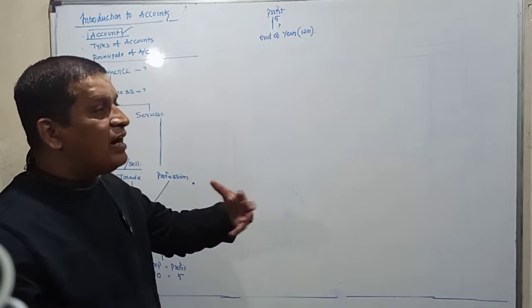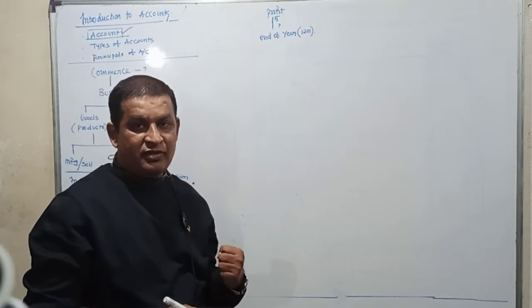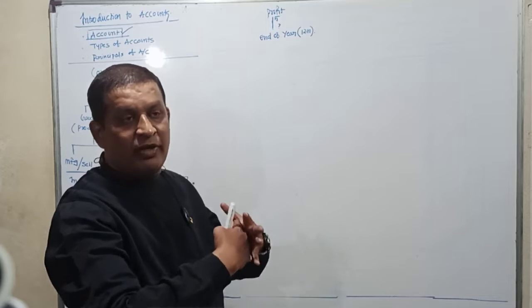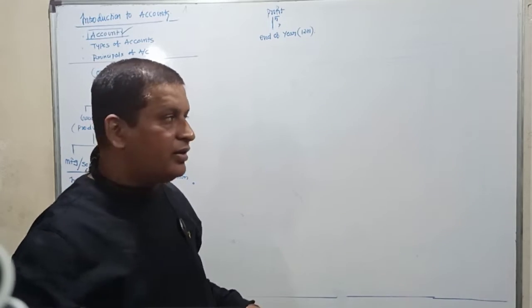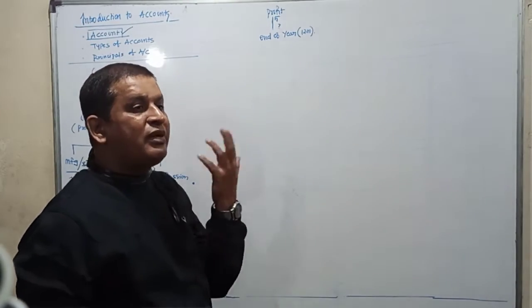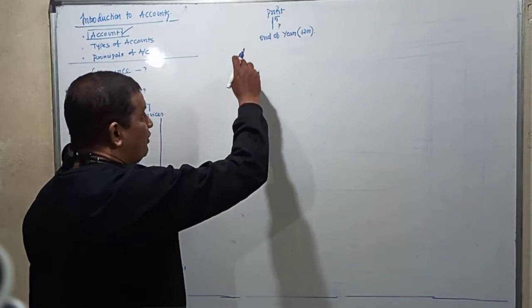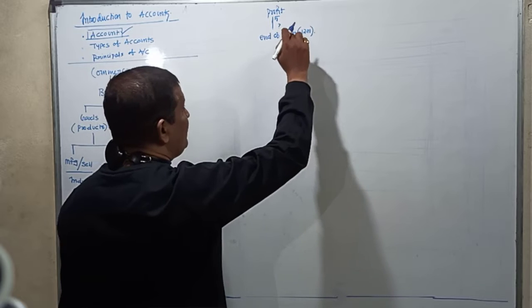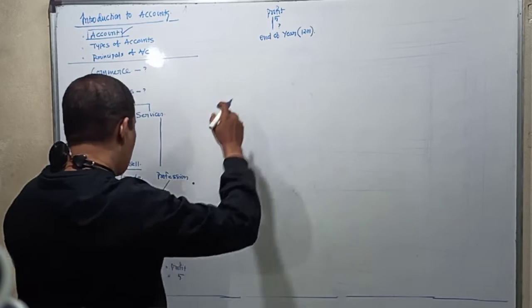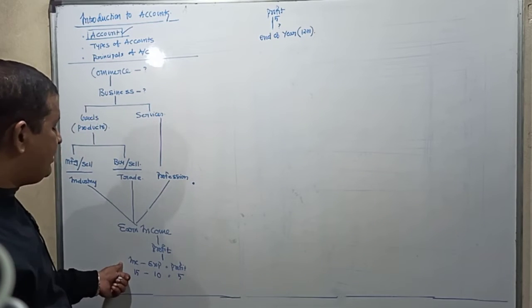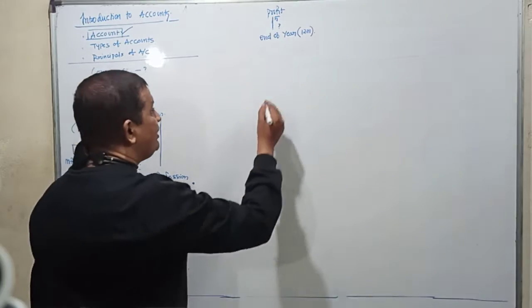Because we can't remember all the transactions happening over a period of 1 year, therefore, if you don't remember anything, what do you do? We record it. Since profit is found out once in every year, and it's very difficult for us to remember all the incomes for 1 year and all the expenditures for 1 year, therefore what we do?